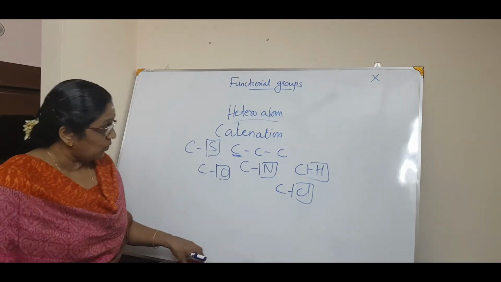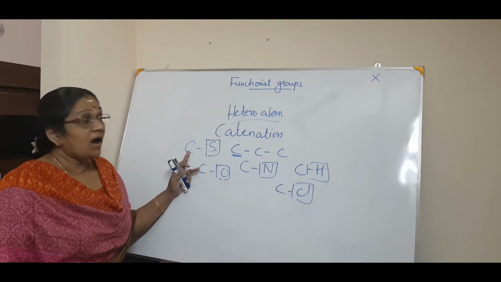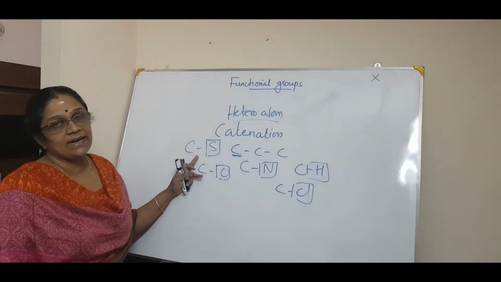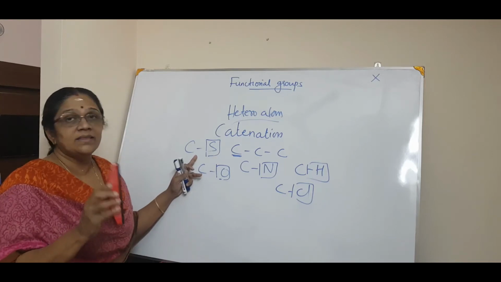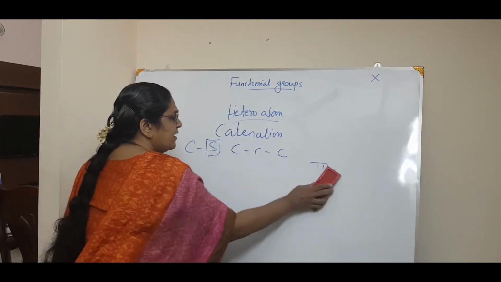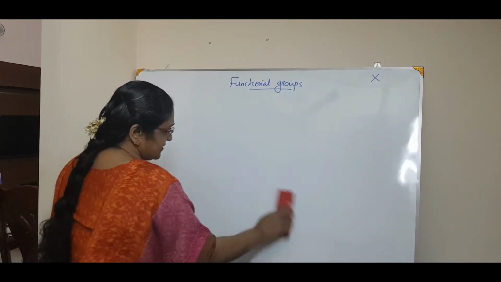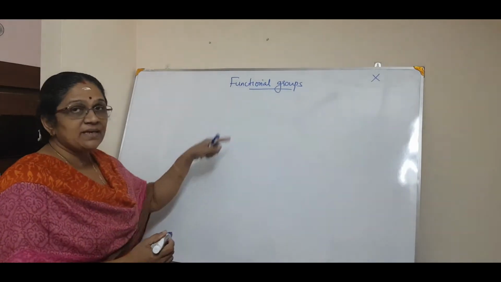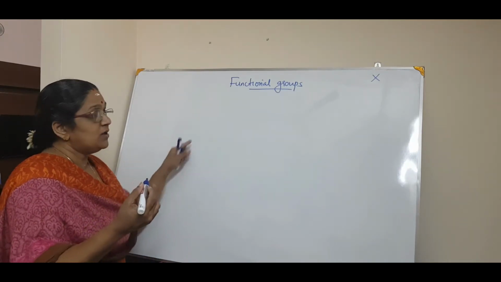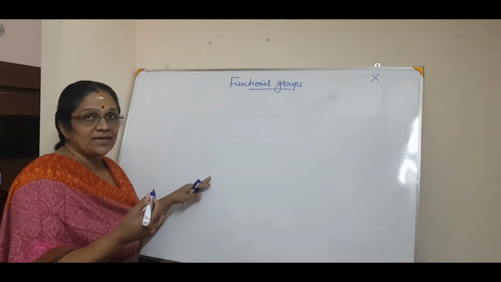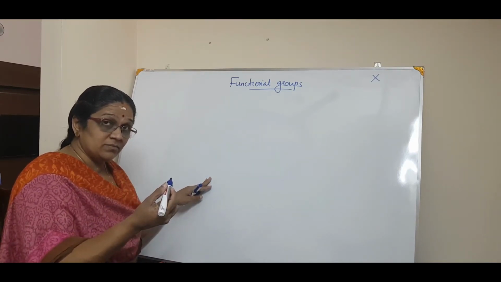Now these heteroatoms are linked to the carbon atom either by groups or by themselves. What do I mean by that? I am writing some examples for you to study, only three or four. You have to study those heteroatoms which are linked to others, forming a group.